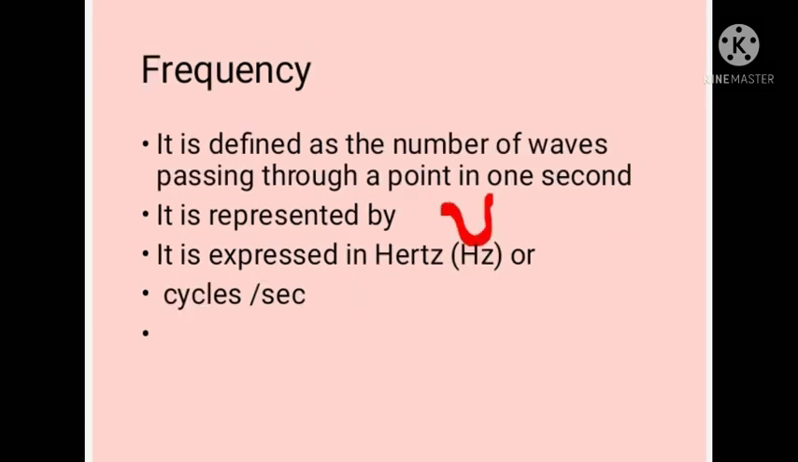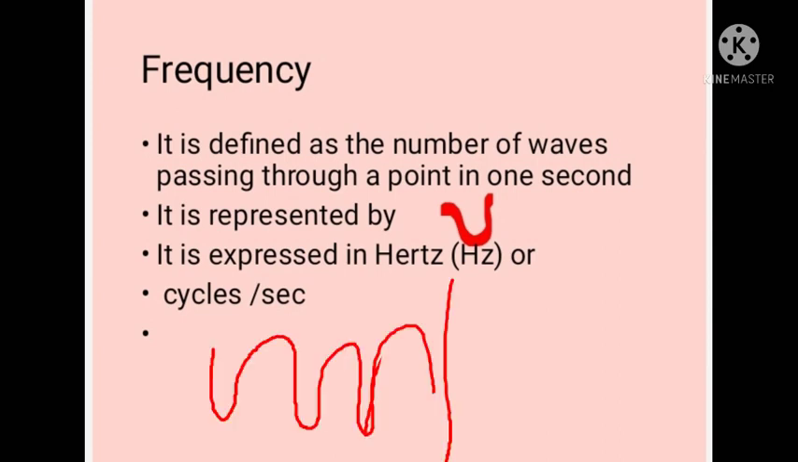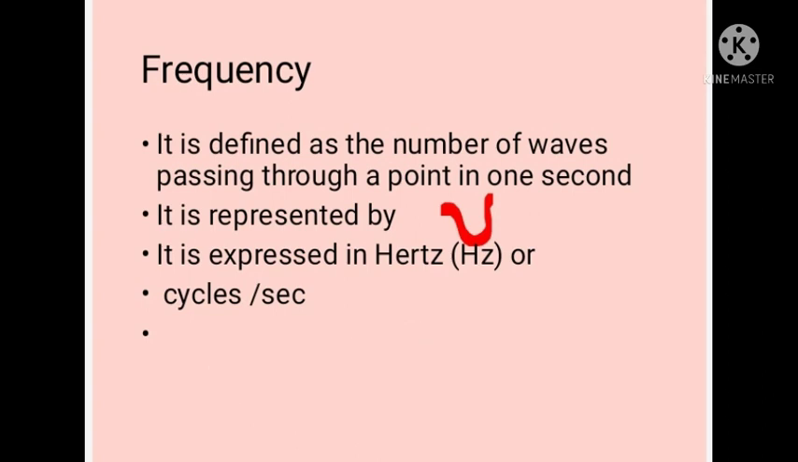Now the next characteristic of a wave is its frequency. It is defined as the number of waves passing through a point in 1 second. How many waves are passing through a point in 1 second is known as its frequency. Here I have drawn 3 waves. These 3 waves are passing through that point, that line, in 1 second. So we can tell that the frequency of that wave is 3 hertz or 3 cycles per second. That is what is meant by frequency.